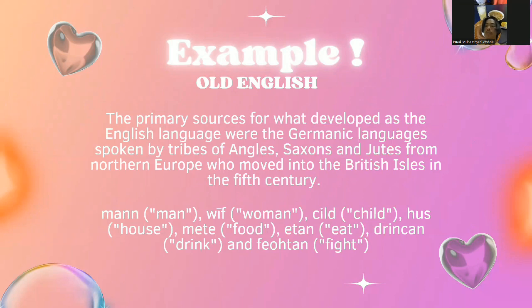Examples of Old English words derived from this Germanic language include man for man, wif for woman, cild for child, hus for house, mete for food, etan for eat, drincan for drink, and feohtan for fight. These words serve as linguistic remnants of the early Germanic influence on the English language and provide insight into its historical development. Next.